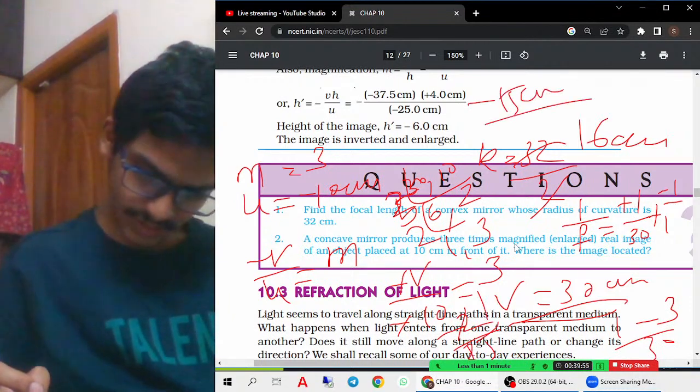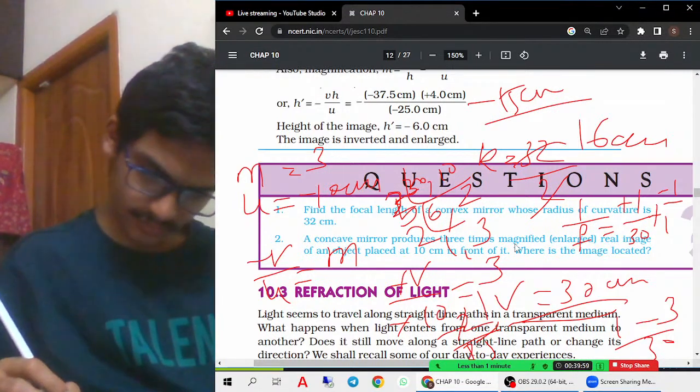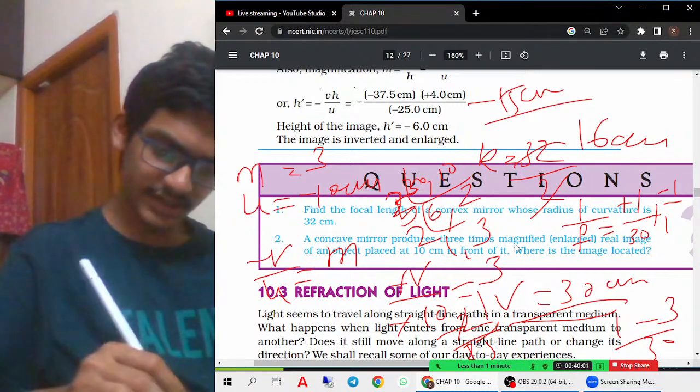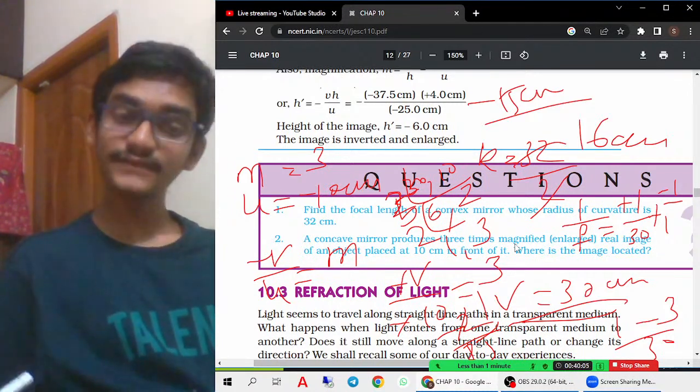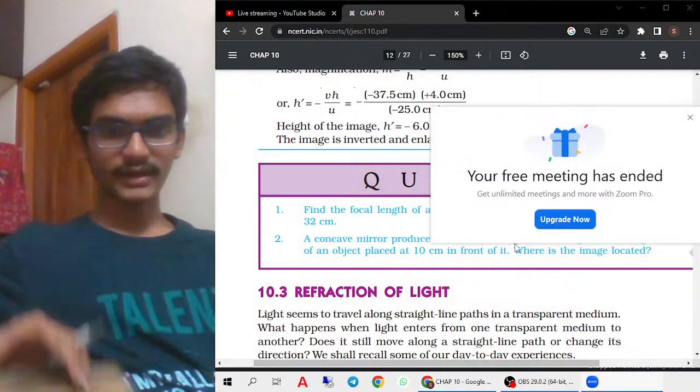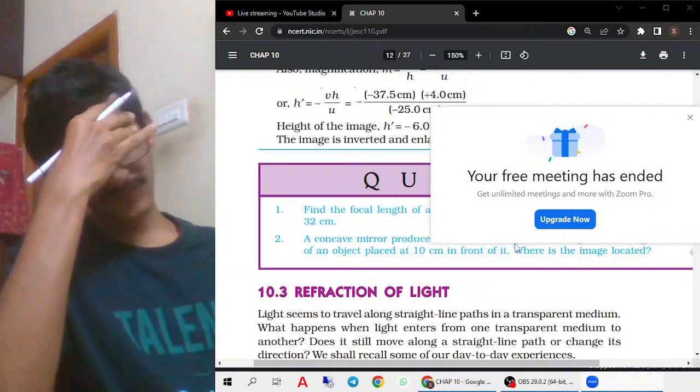So the object is 10, so the image is 30. Focal length is 15. So tell me. Object is 10, focal length he got 15.